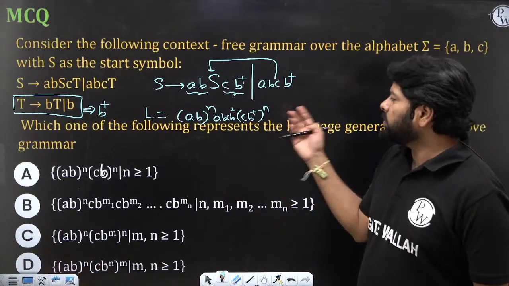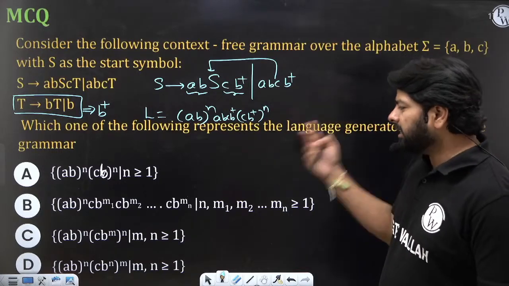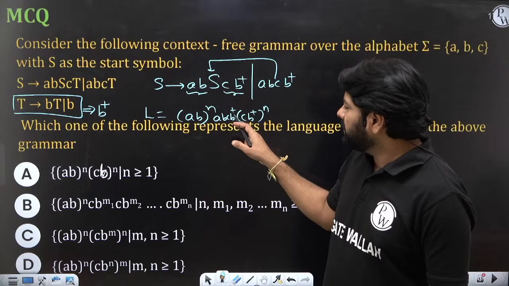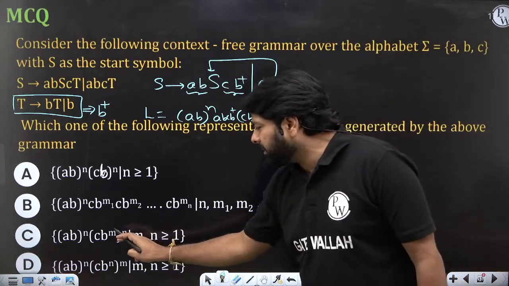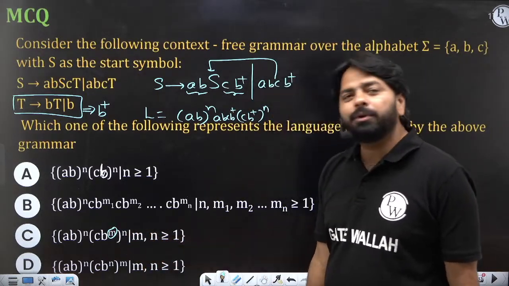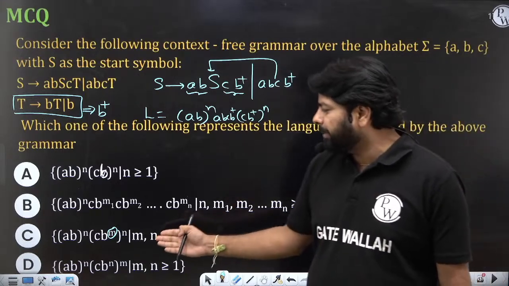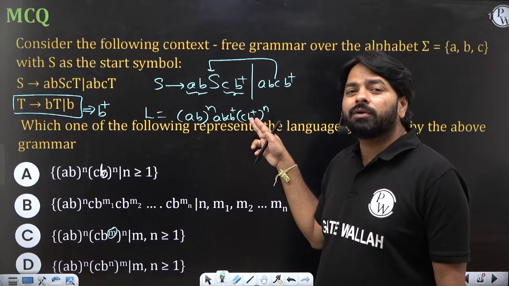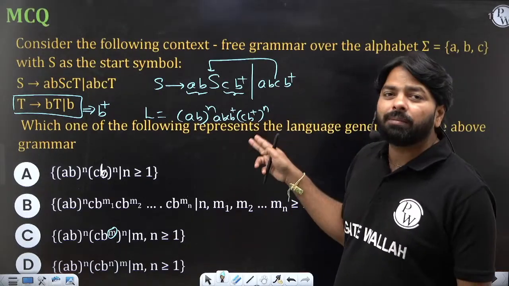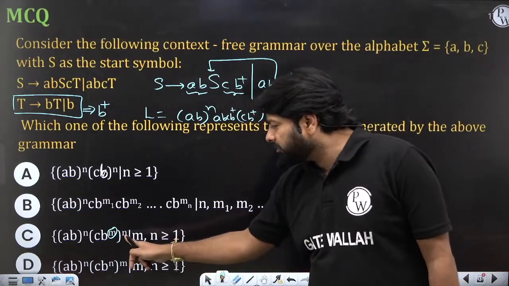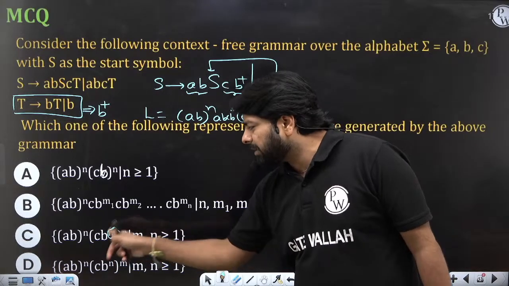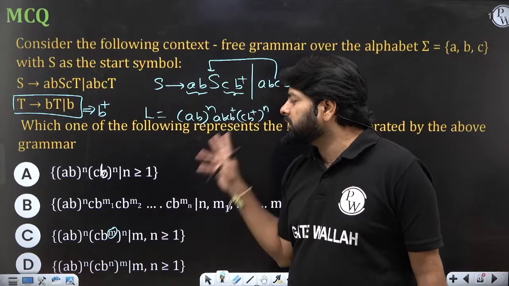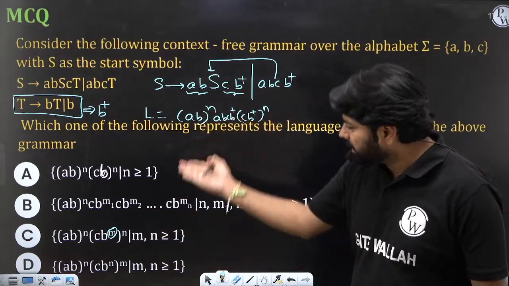Now this one, it's not there directly. See, B plus is there, and you can't write M here. You can't fix M. If you fix M, then B plus says the first time you come, B power you can take 10. Next time B power you can take 100. But if M is fixed, then any number of times you go inside, the same M value will be there. So these two are not going to be equal, and this is not visible anywhere directly.